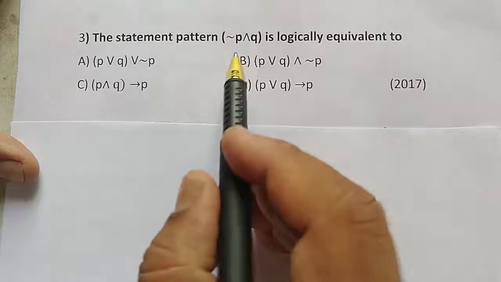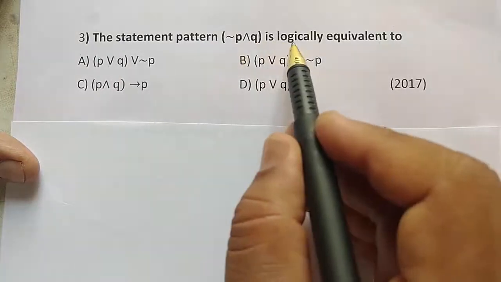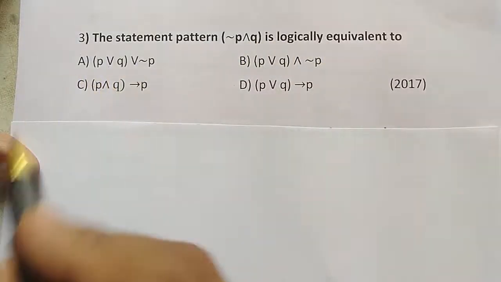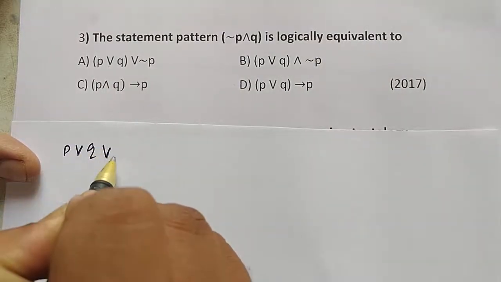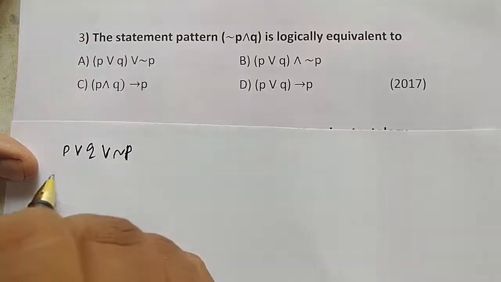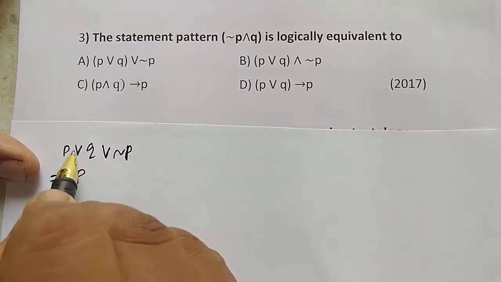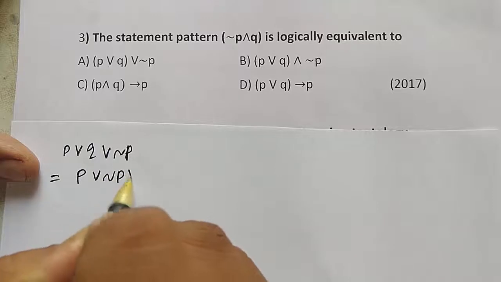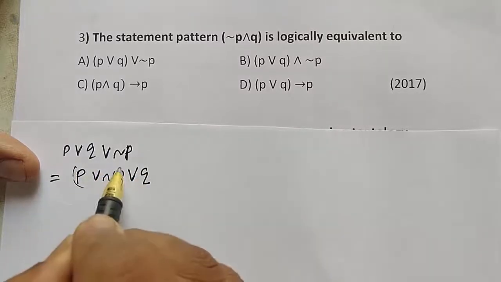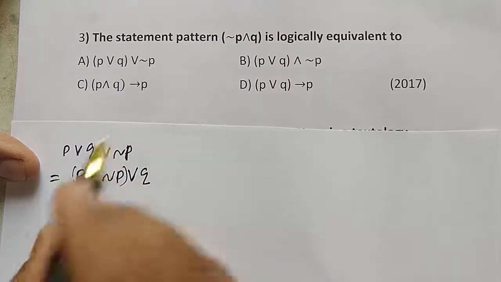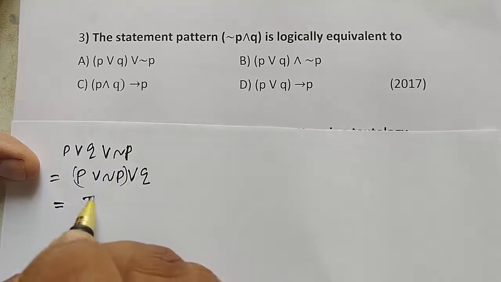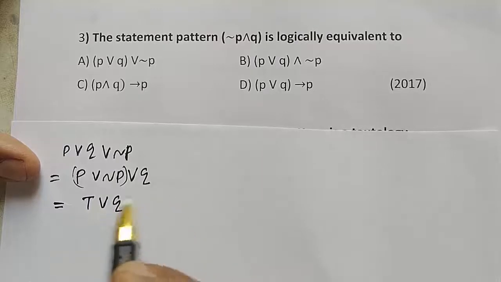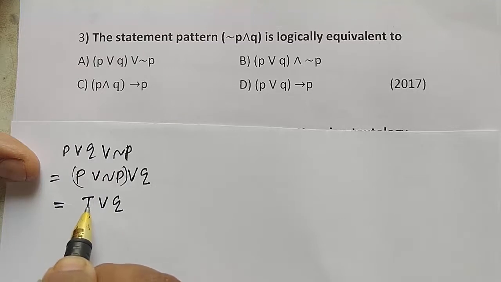Number third, the statement pattern negation of P and Q is logically equivalent to option A: P or Q or negation of P. This is equal to P or negation of P or negation of Q. So P or negation of P, by complementary law, it is true or Q. When Q is true, then it is true.